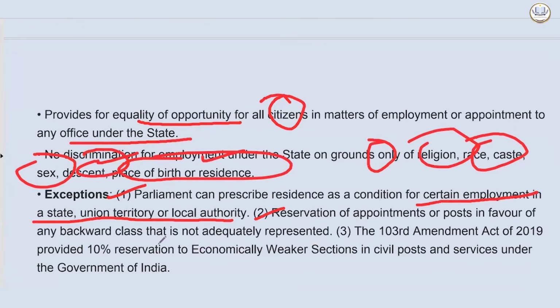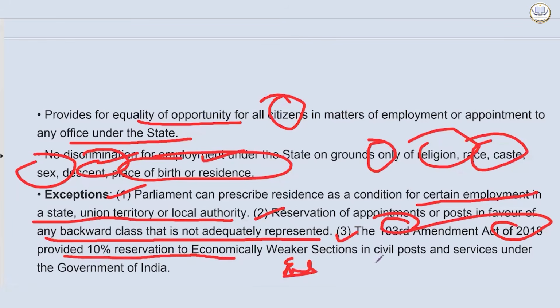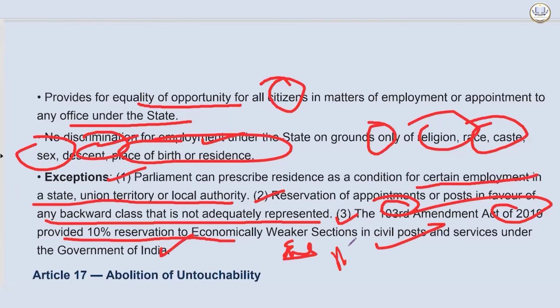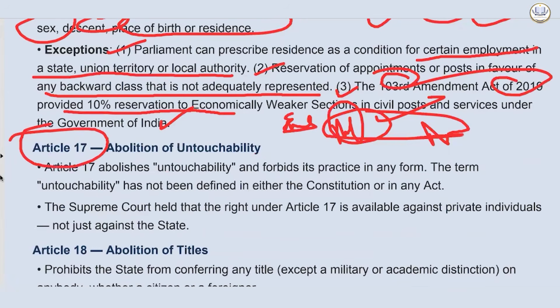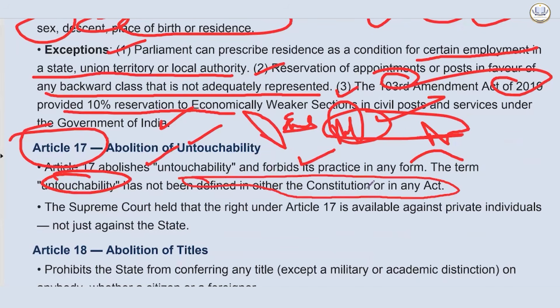Reservation of appointments or posts in favor of any backward class that is not adequately represented. And the 103rd Amendment Act of 2019 provided 10% reservation to EWS in civil posts and services under the Government of India. Why civil posts? In the military, there is no reservation. Now, coming to Article 17, abolition of untouchability, it is available against both the public and the private individual. It abolishes untouchability and forbids its practice in any form. The term untouchability has not been defined in either the Constitution or in any Act.